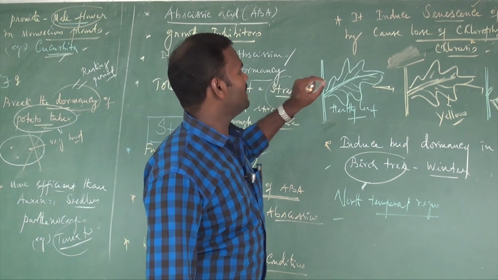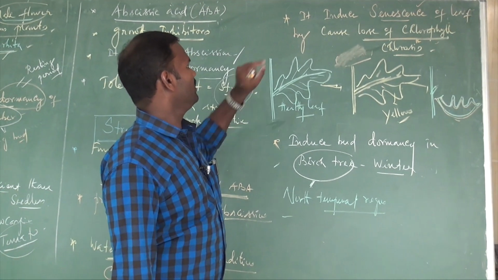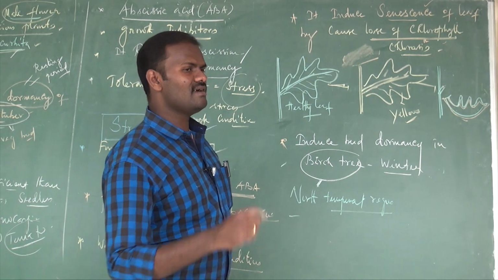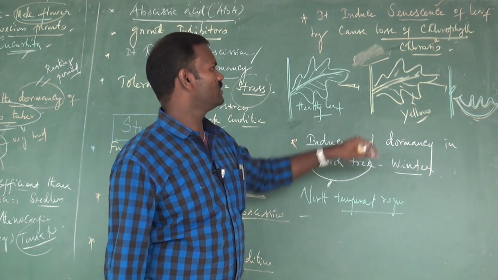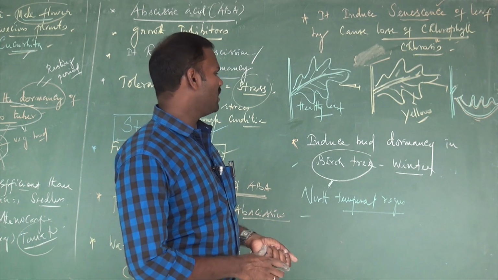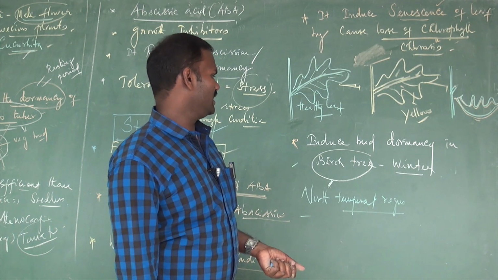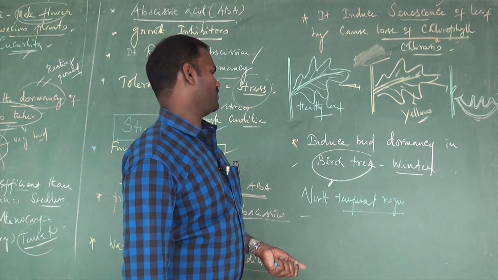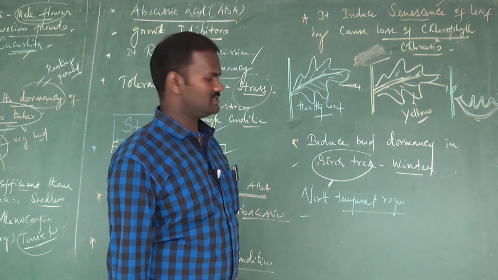Next, it induces the senescence process. I mean it causes loss of chlorophyll pigment, turning leaves yellow, and ultimately shedding the leaf. It induces bud dormancy, especially in birch tree during winter seasons.